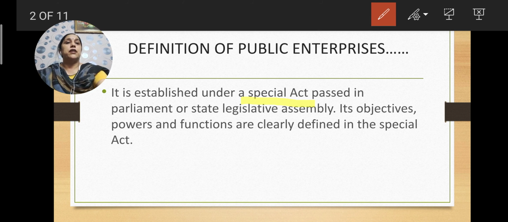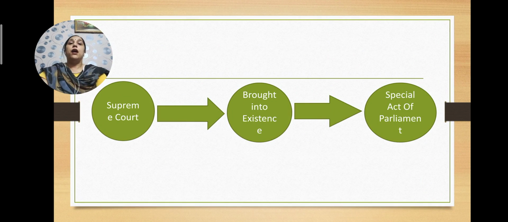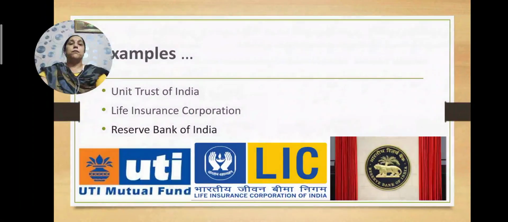So, this is the definition of public enterprises. Then I told you the procedure, how it comes into force, how a public corporation is formed. The bill goes to the Rajya Sabha and the Lok Sabha, the majority passes it, voting takes place, and then a bill is passed or the law is formed. So, it is formed by the special act of the Parliament.